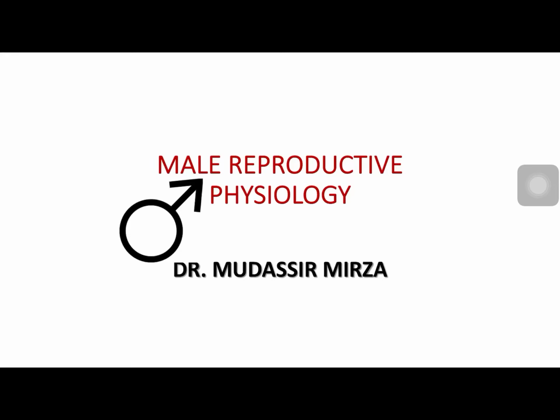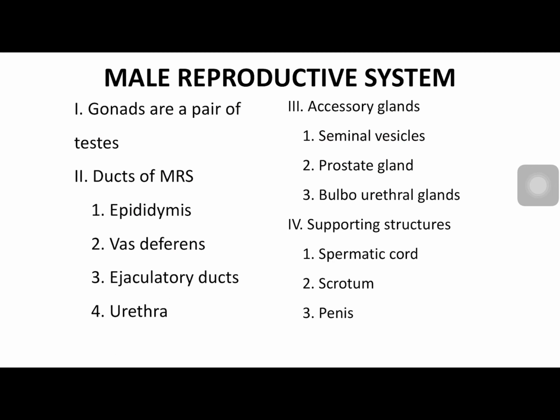What are the components of the male reproductive system? The male reproductive system consists of a pair of gonads, the ducts of the male reproductive system, that are the epididymis, vas deferens, ejaculatory duct and urethra. It has accessory glands, that is the seminal vesicles, prostate gland and bulbourethral gland. All the male reproductive system structures are supported by the spermatic cord, scrotum and a penis.